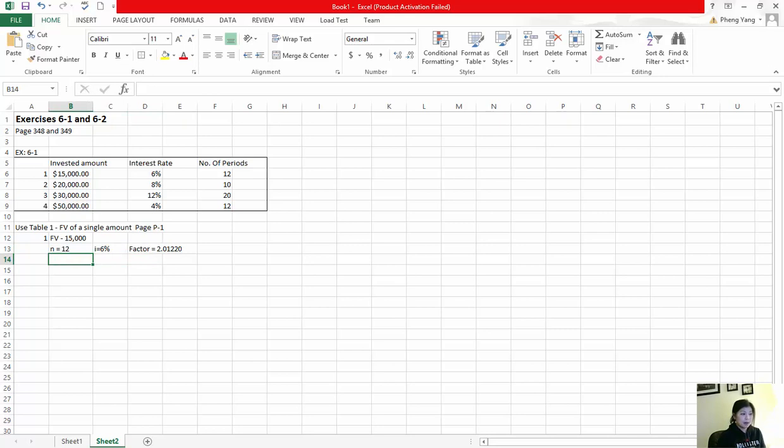So basically what we'll do is take 15,000, multiply by 2.01220, and we'll get, and I didn't put my decimal in there. There we go, that looks better. That is our amount then, 30,183. Okay, so that's the amount for 1.